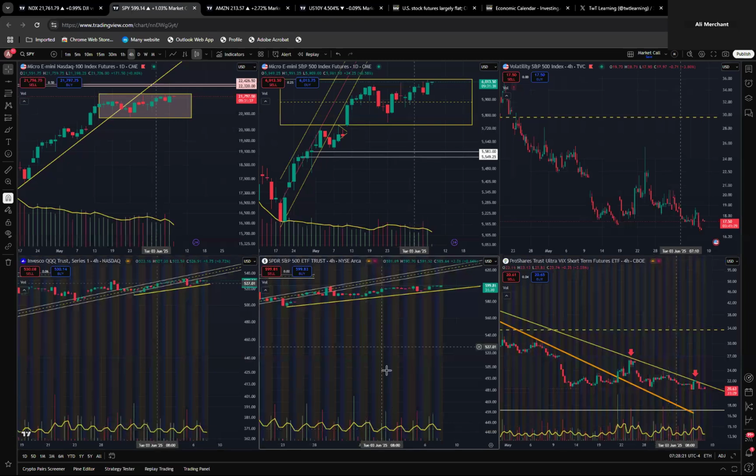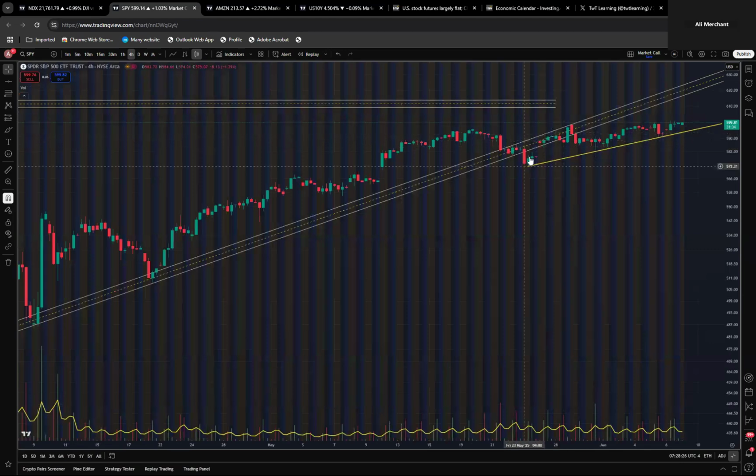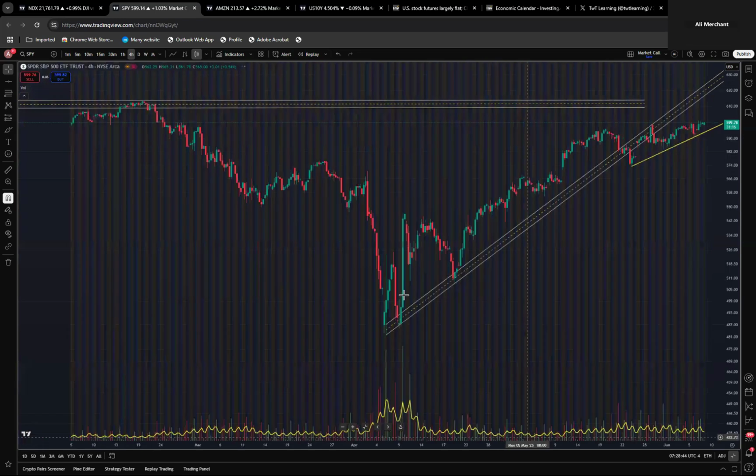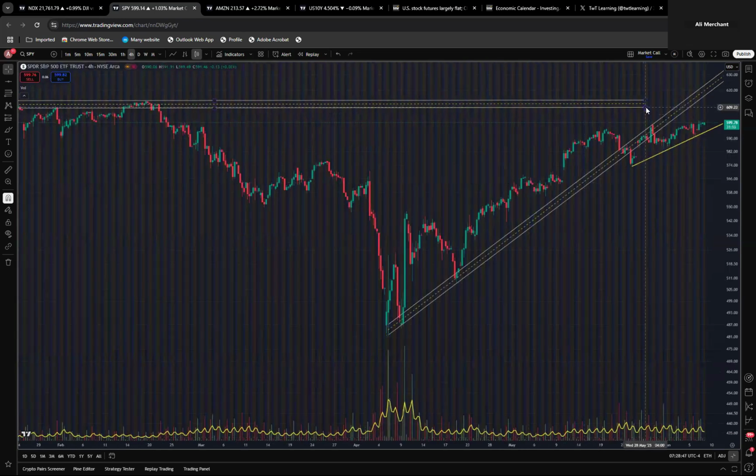All right, let's look at SPY. SPY also broke through this trend line, retested, and now it's hovering, trading around this trend line. On the downside, what I see is 593.94. If it breaks the top, which is 600, then probably we are going for at least a retest of this high, which is 609. So let's see how it goes today.